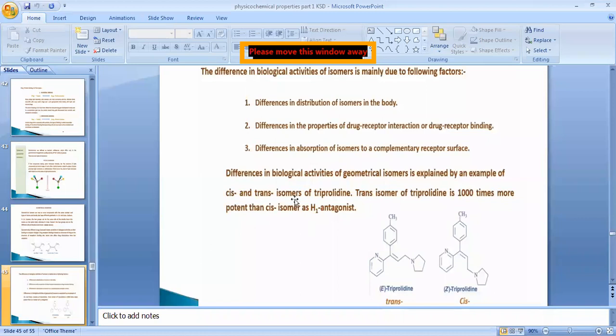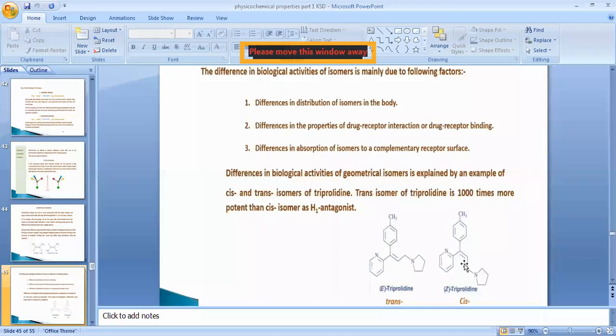Here we are going to discuss one example of triprolidine. The trans triprolidine molecule is 1000 times more potent than the cis triprolidine.